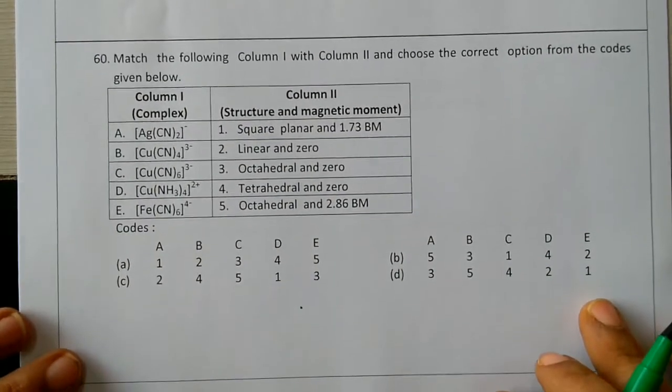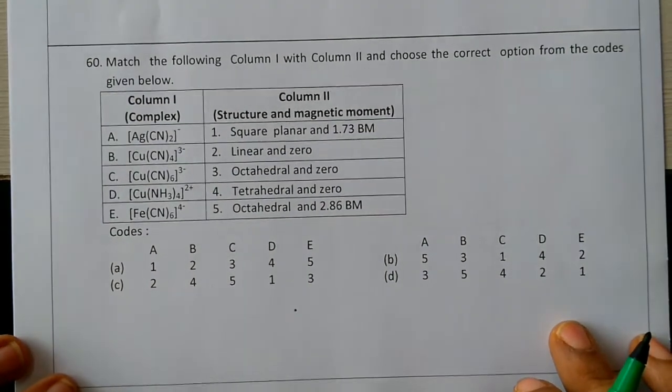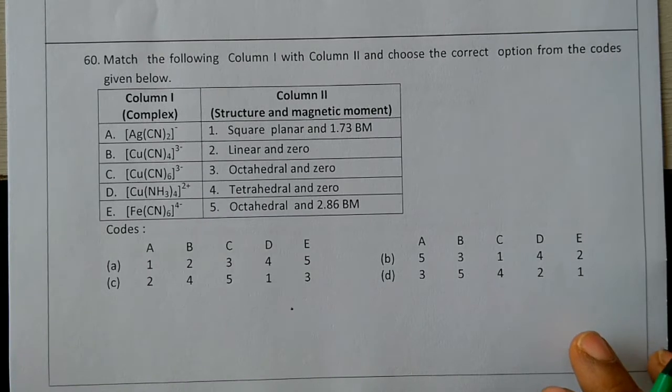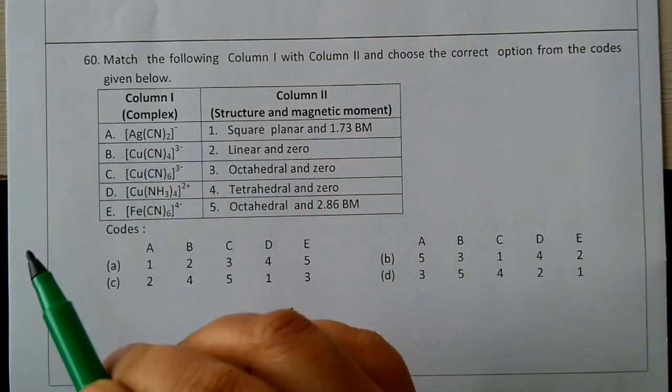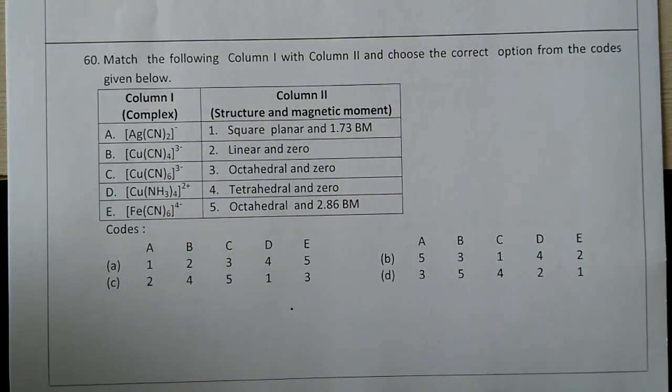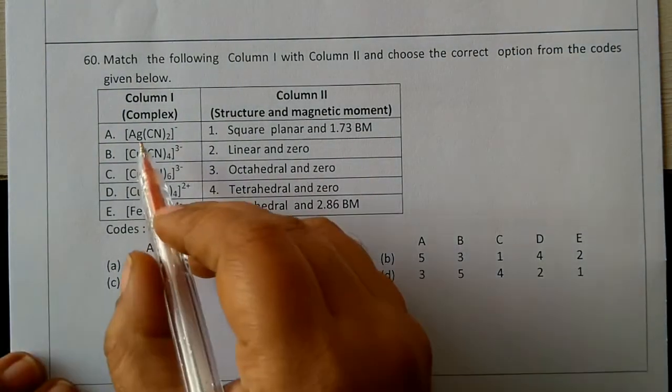Next, once again match the following complexes with their geometries. You can observe over here, this particular one is very easy. You can solve this.